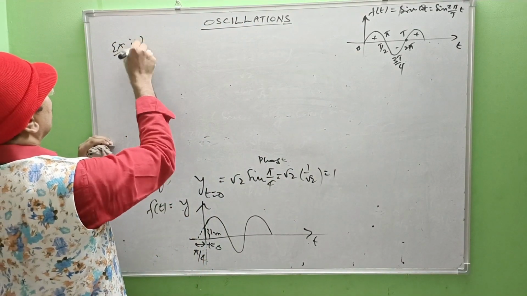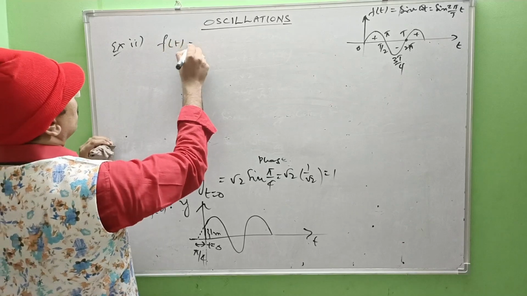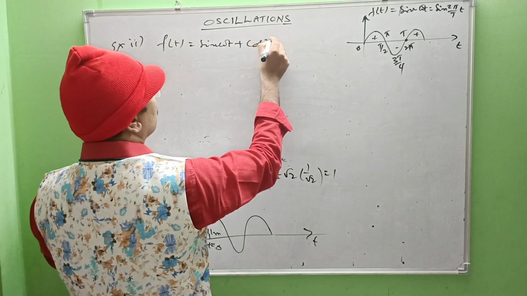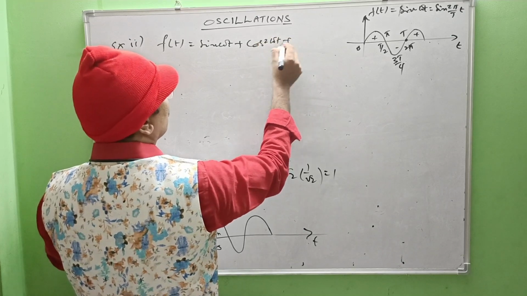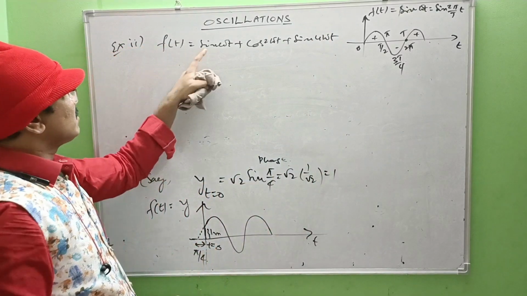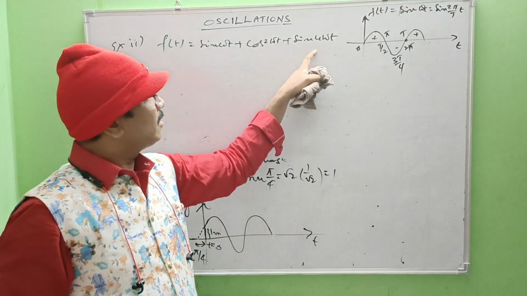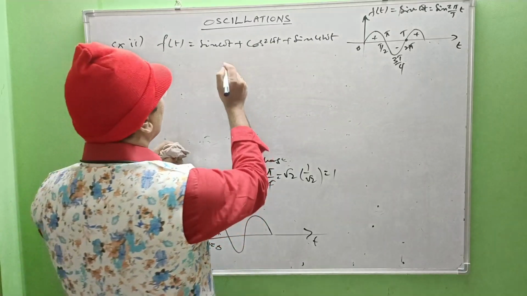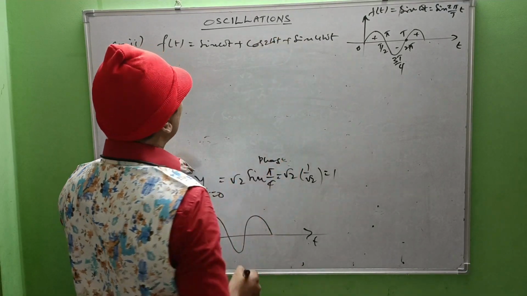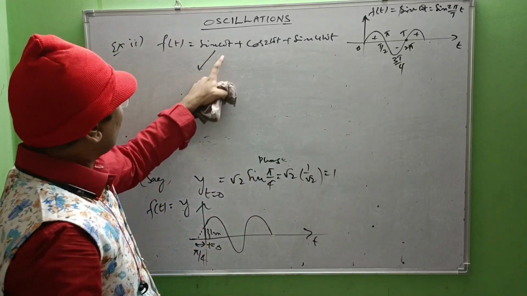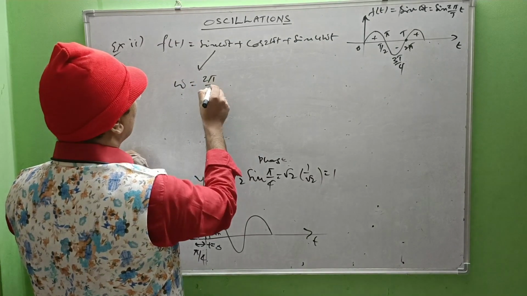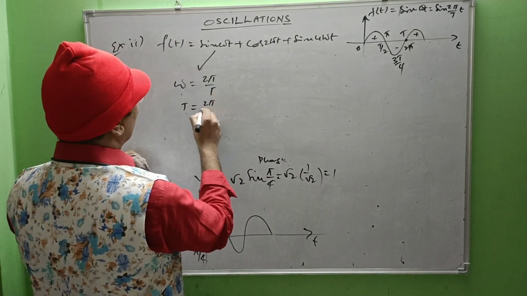Example 2: f of t equal to sin omega t plus cos 2 omega t plus sin 4 omega t. This is the combination of a sine function, a cosine function, and again a sine function, but with different angular frequencies or time periods. Coming to this one, what is the angular frequency here? Omega.